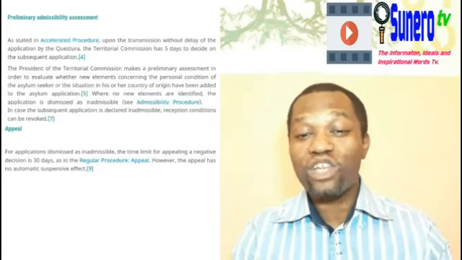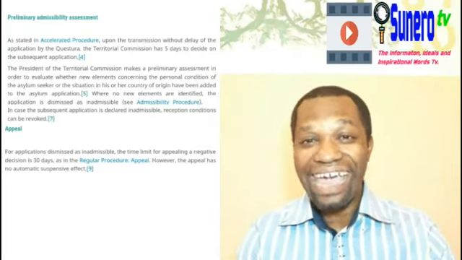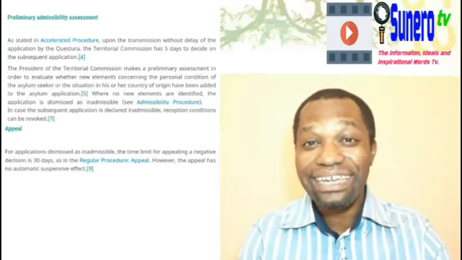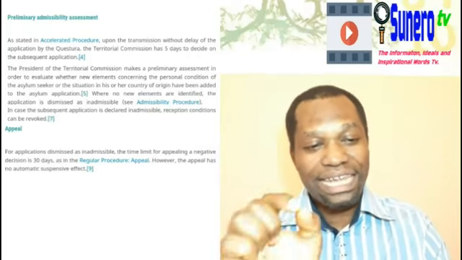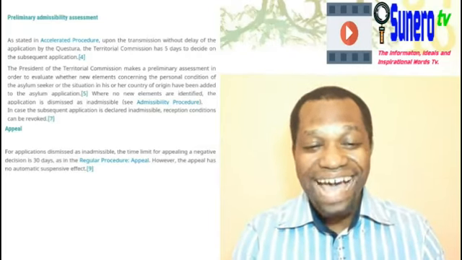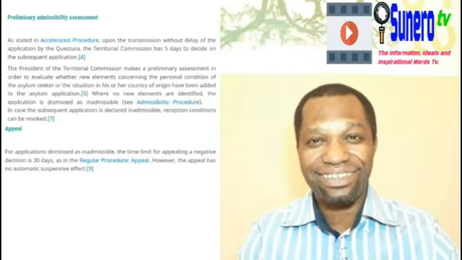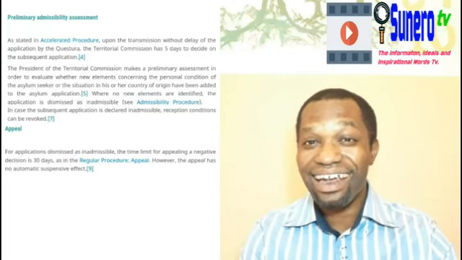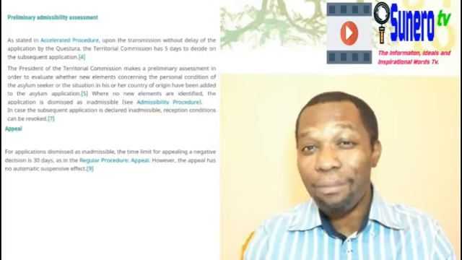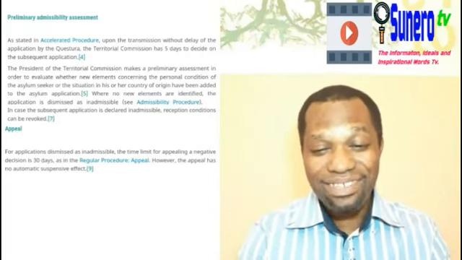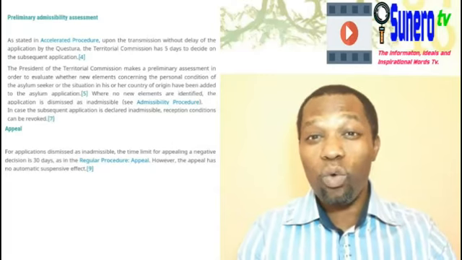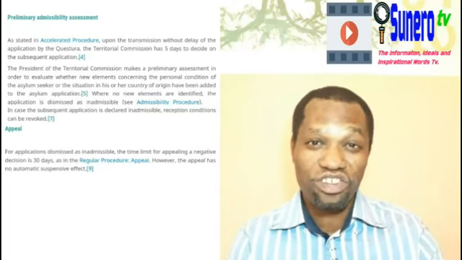So it says, where no elements are identified, if nothing is identified that will make them not take you to your country, the application is dismissed as inadmissible. If no elements are identified that will make them grant you the second application. So it says, see admissibility procedure. So let's be looking at the admissibility procedure, what it means.